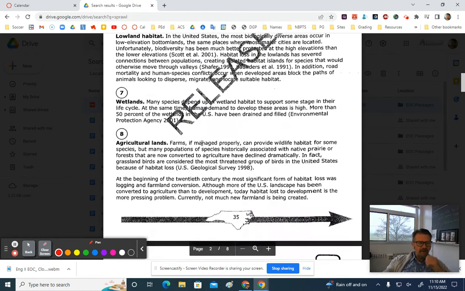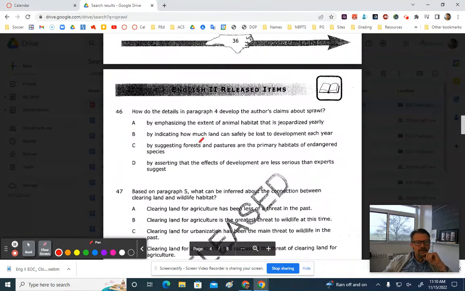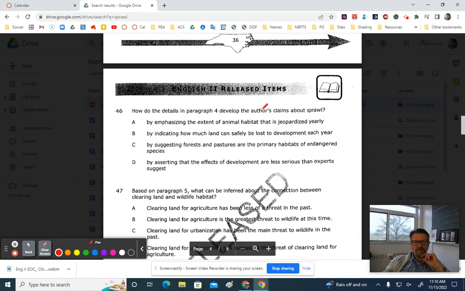Okay, so paragraph 4, and what we're looking for is how do the details in paragraph 4 develop the author's claims about sprawl? Okay, and we know that the author is claiming that sprawl is taking away animal wildlife. Okay, the correct answer is A. It emphasizes the extent of animal habitat that is jeopardized yearly. Okay, definitely does that. It's all right in tone and everything.